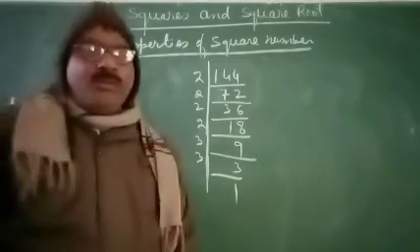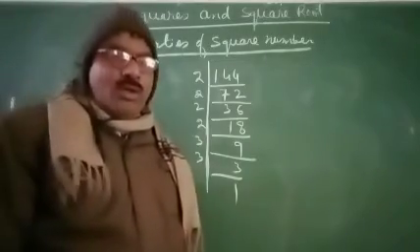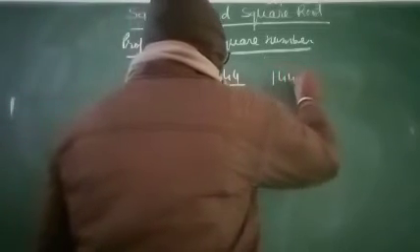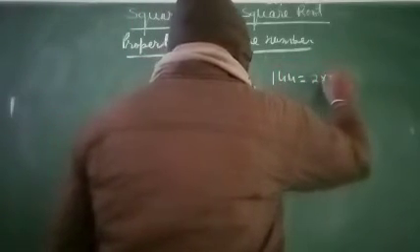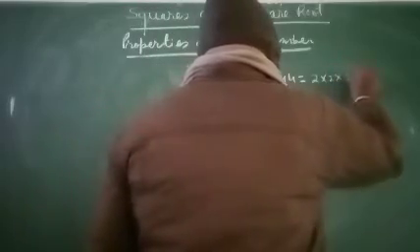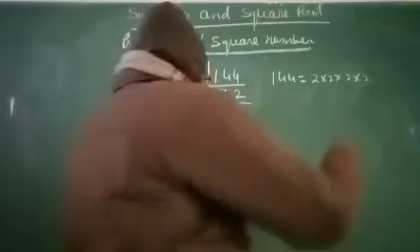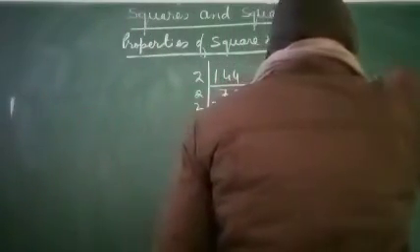So the prime factorization of 144 is 144 equals 2 into 2 into 2 into 2 into 3 into 3.